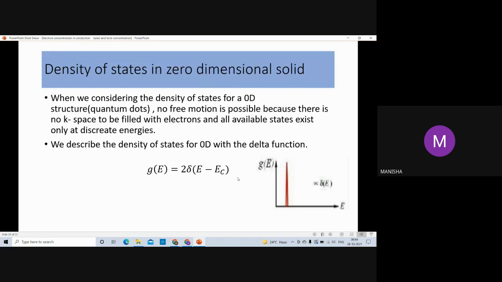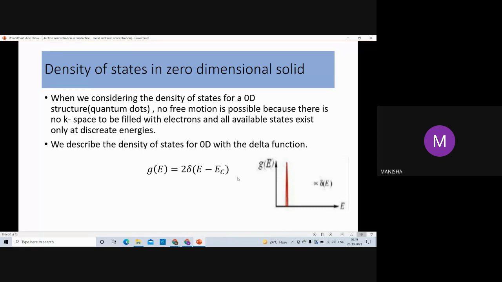Then density of states in a zero dimensional solid. We consider zero dimensional solids like quantum dots. In a zero dimensional solid, there is no free motion because there is no free space.